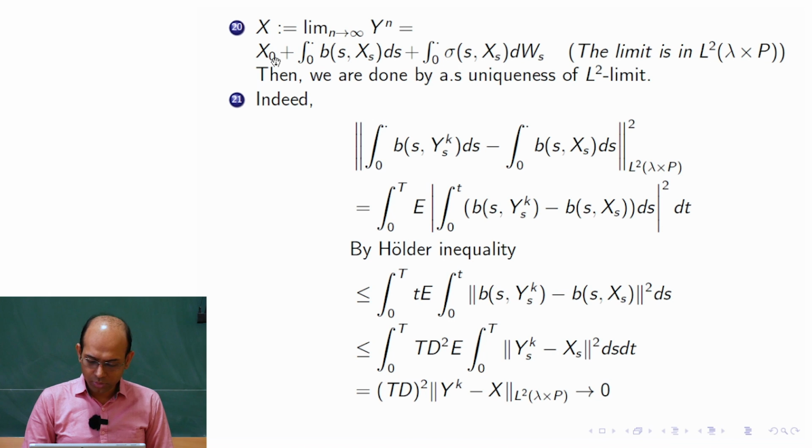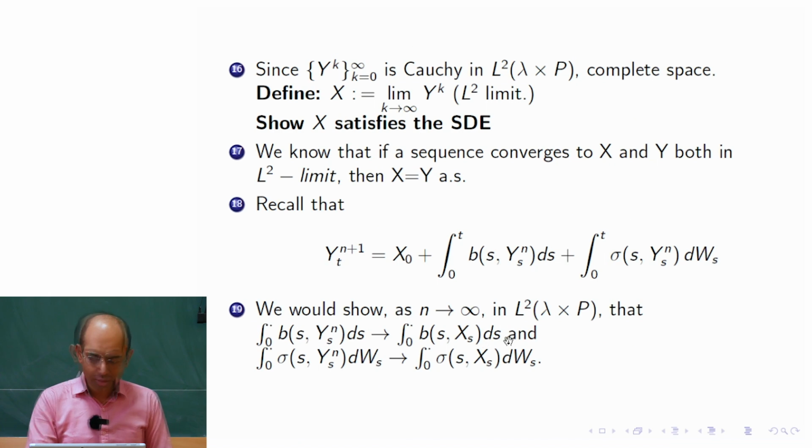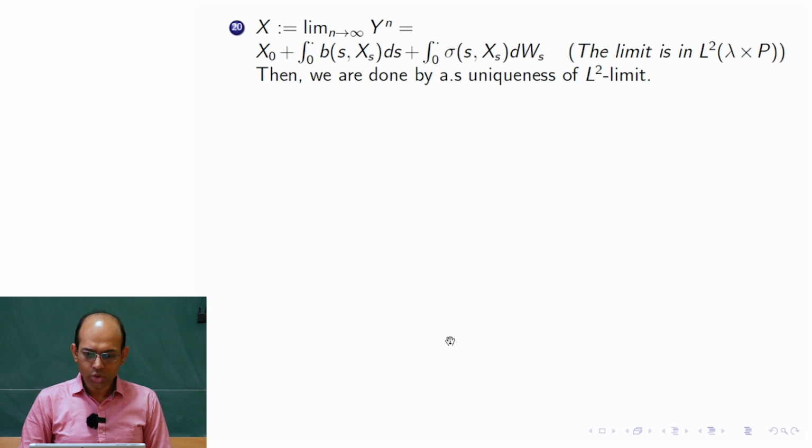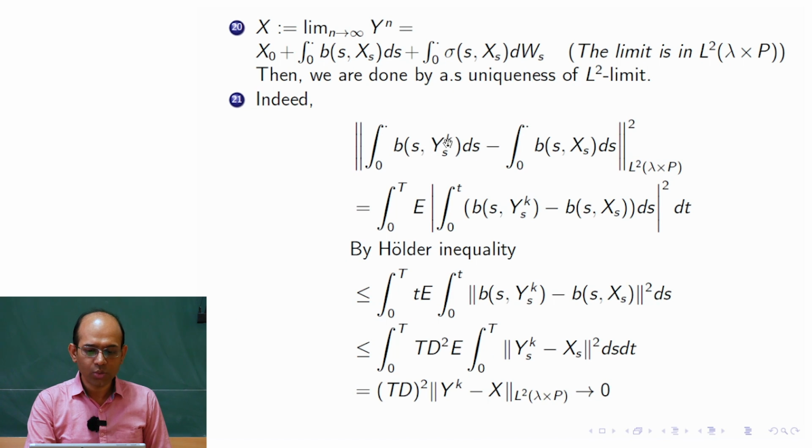We now go to the first claim, claim number 1. The difference of the integral of b(s, Y^k_s) ds minus the integral of b(s, X_s) ds, I need to show goes to 0 with respect to the L2 norm of lambda cross P. So we write down the meaning of this. It is the integration from 0 to t, and the expectation inside or outside is okay because it is a non-negative term.